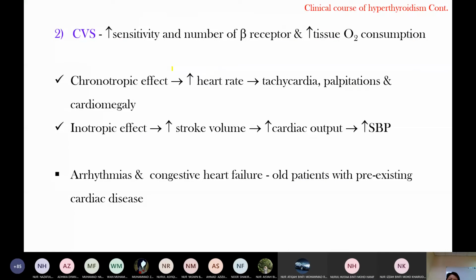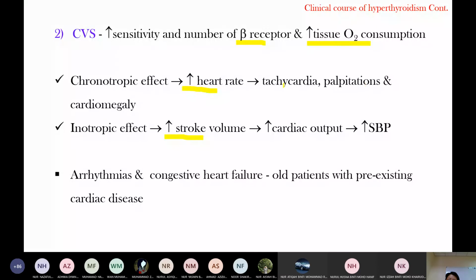Okay, the cardiovascular system. Thyroid hormone increases the sensitivity and number of beta receptors. So with increased beta receptors, there is a chronotropic effect and inotropic effect. Another reason is increased tissue oxygen consumption. One is beta receptor sensitivity increase; the second reason is increased oxygen consumption. Therefore, there is increased heart rate and increased stroke volume. With increased heart rate, the patient presents with tachycardia. The sign is tachycardia; palpitation is a symptom.